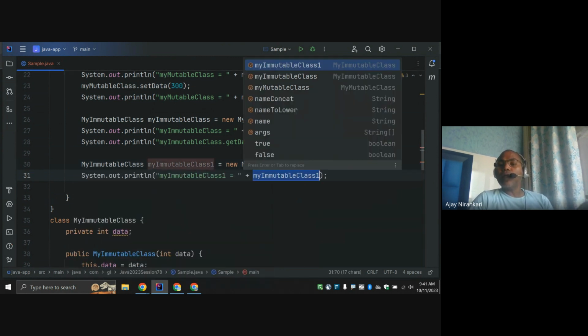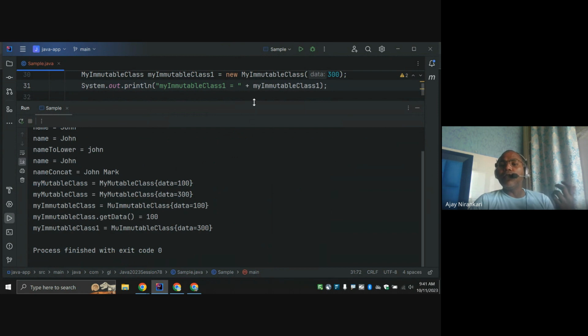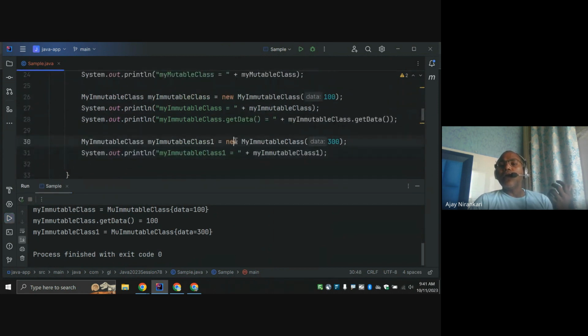Now you have another object that has a 300 value. Whenever you want an object with a different value, you create a new object. Now we have two objects: one has 100, another has 300. Whenever you need 100, you use this object; whenever you want 300, you use that object.